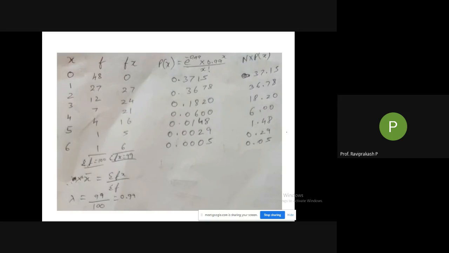So what is the value of p of 3? For 3 it is 0.1820, I think. For 4 it is 0.0600. So just check whether you are getting the same values or not. The answers are on the screen.